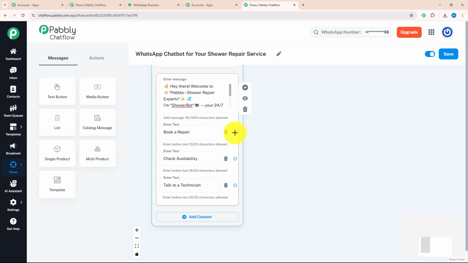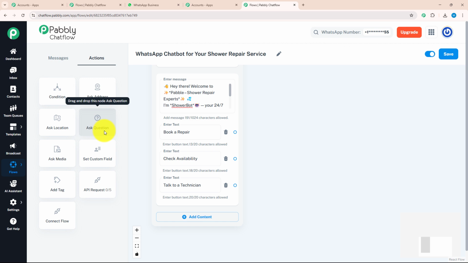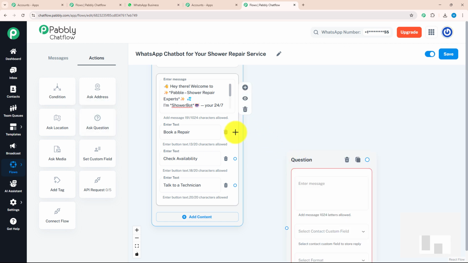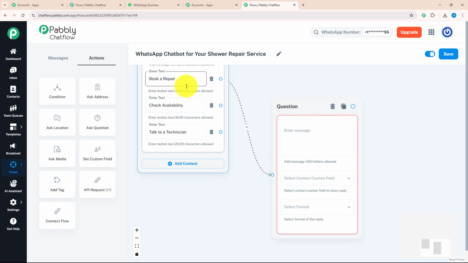After putting my action buttons, I want to give a separate message for each action button. For that, I will start with our first action button, which is book a repair. I want to know a few details of my customer, and for that, I need to ask a question to them. To ask a question, I will drag and drop the ask question box from the action section and connect it with my action button.